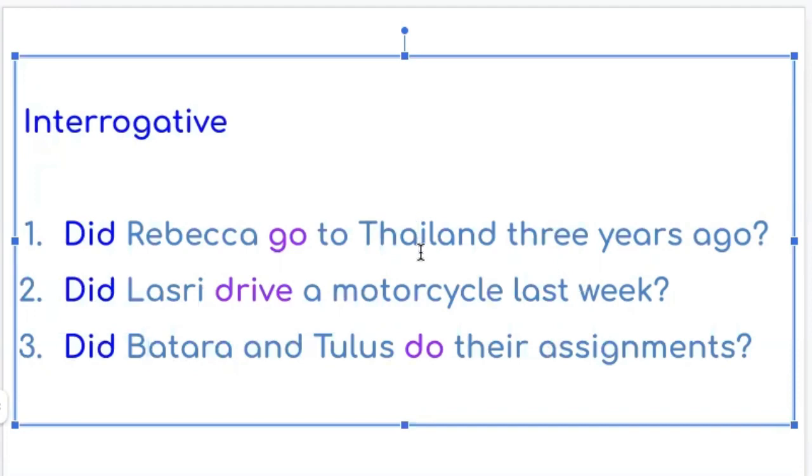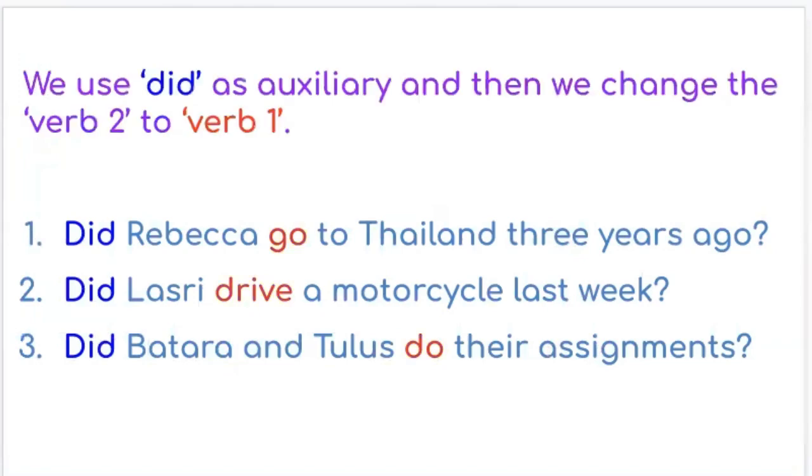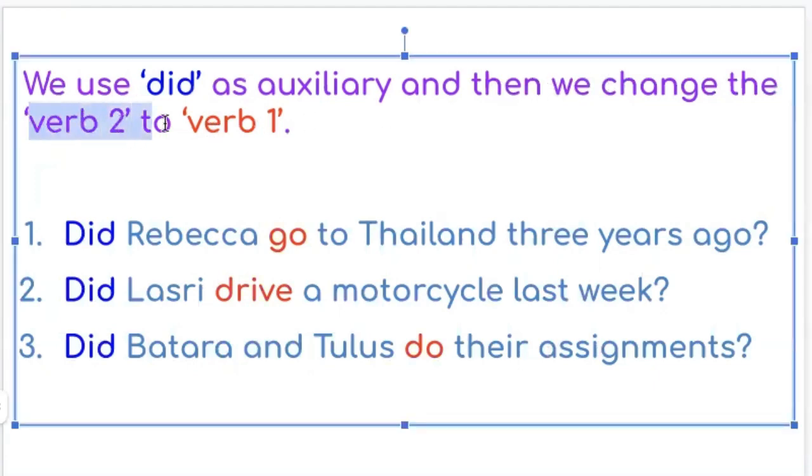Okay, let's find out more information about this. We use did as auxiliary and then we change the verb to verb 1. Okay, the auxiliary did, we put it in the beginning. It is highlighted blue.